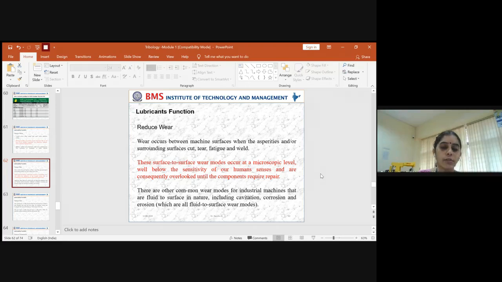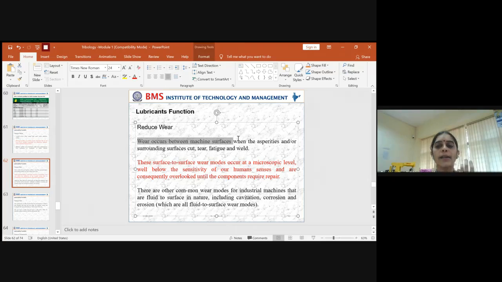And also wear. You know why wear occurs. Wear occurs between the machine surfaces when asperities occur, or it might occur due to a scar, cut, or tear, or any type of fatigue during the movements. If these things come into the picture, they also result in wear and removal of some surface across the contact area. This variation in the wear usually happens at the microscopic level. You cannot identify all of a sudden that this wear has been done.